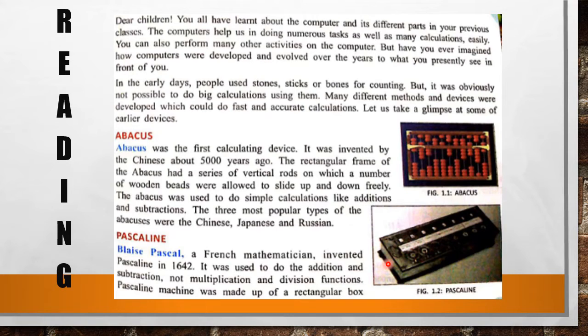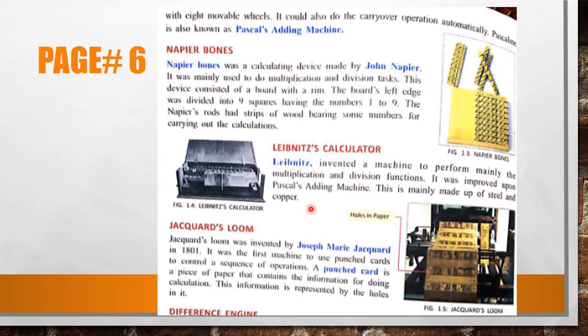Pascaline was made up of a rectangular box. Here is a picture of Pascaline. This is a rectangular box with 8 movable wheels. Pascaline consists of 8 wheels. It could also do carry operations automatically. Pascaline is also known as Pascal's adding machine. The second name of Pascaline is Pascal's adding machine.